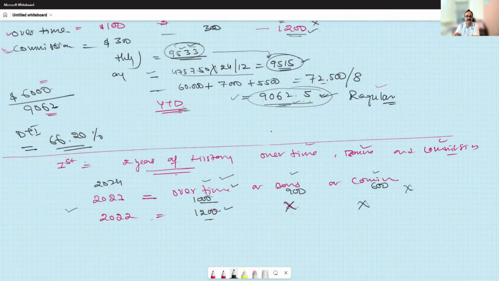Any doubt? But in the first condition, previous 2 years history for bonus, commission, and overtime. If he received only one component, meaning only overtime in the past 2 years, we will use only overtime. Bonus we cannot use because he didn't receive it in 2022. Commission he didn't receive in 2022. We cannot use that. We can use overtime. But if he received all three, we can use all three. Any doubt related to the first condition of using overtime, commission, and bonus?